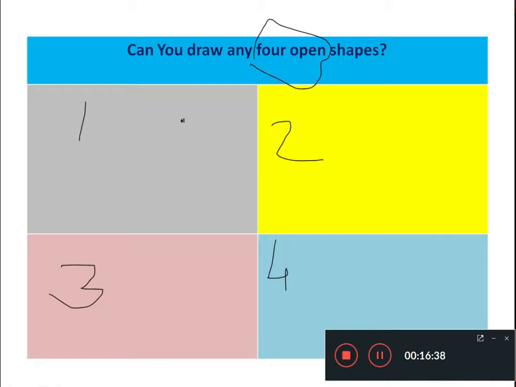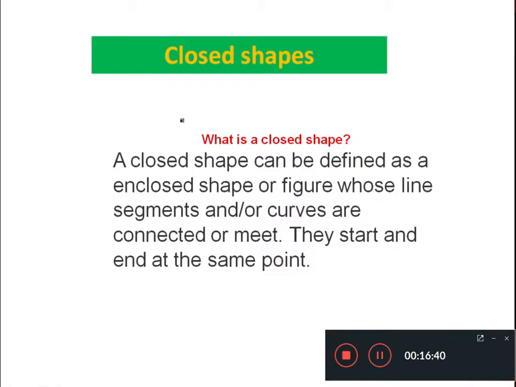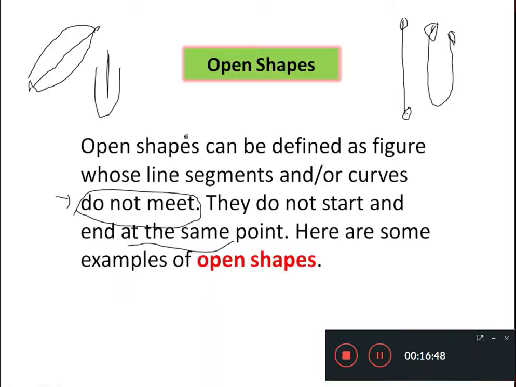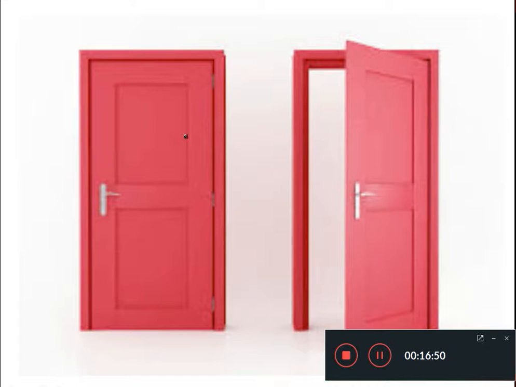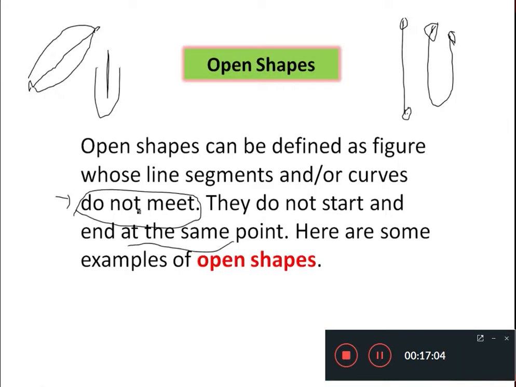Okay, so moving further, now we are coming to the closed shape. What is the closed shape? So before understanding closed shape, we are going back to our door diagram. This was the open door and this was the close. So now we are going to learn about the close shape. So keeping this diagram in our mind, we will try to understand the concept of close shape.